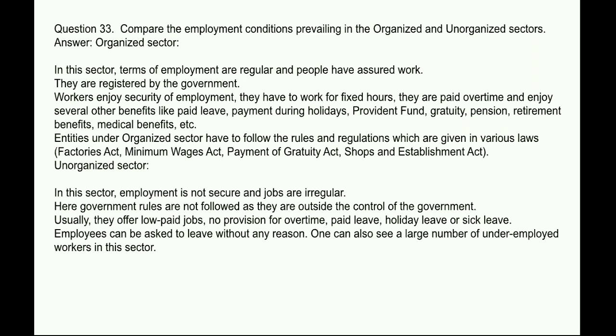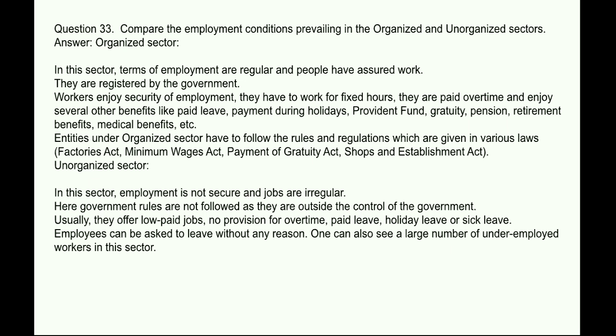Next question. Compare the employment conditions prevailing in the organized and unorganized sector. Answer. Organized sector. In this sector, terms of employment are regular and people have assured work. They are registered by the government. Workers enjoy security of employment. They have to work for fixed hours. They are paid overtime and enjoy several other benefits like paid leaves, payment during holidays, provident fund, gratuity, pension, retirement benefits, medical benefits, etc.